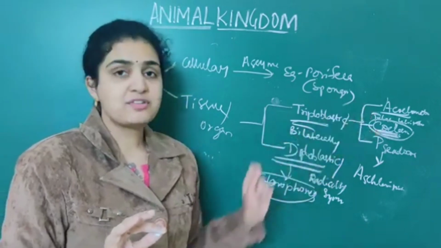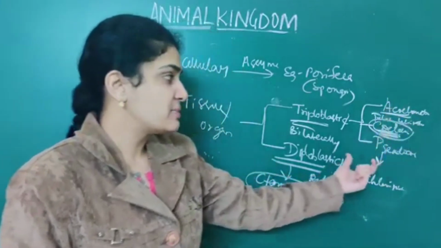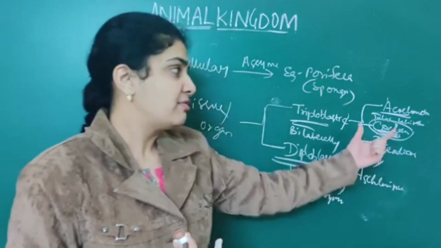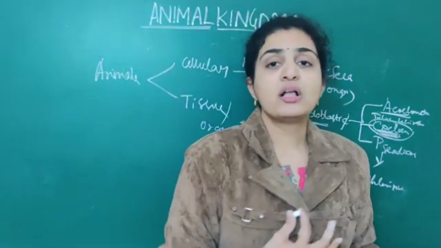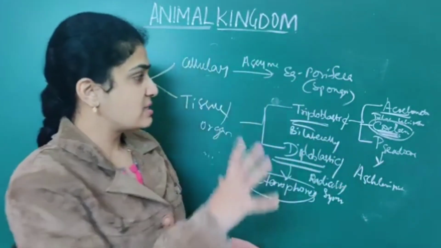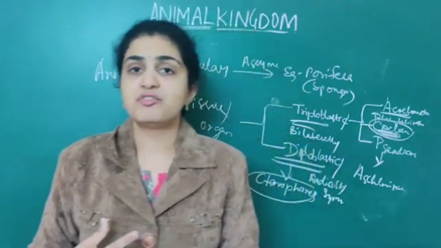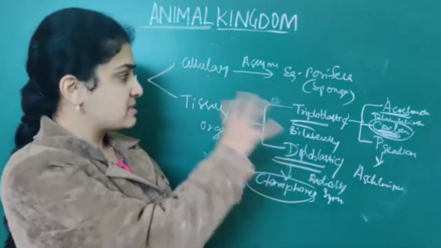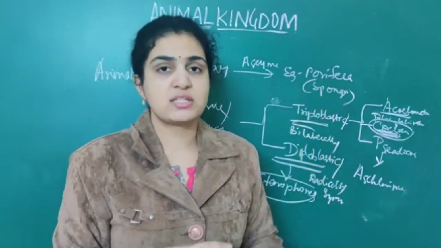But again they are classified based on presence or absence of coelom. If coelom is present, they are called annelids, arthropods, mollusks and all. If coelom is absent, then it is platyhelminthes. If false coelom is present, then it is called Aschelminthes. So this is the classification. If you write down this classification two or three times, it will become very easy for you.